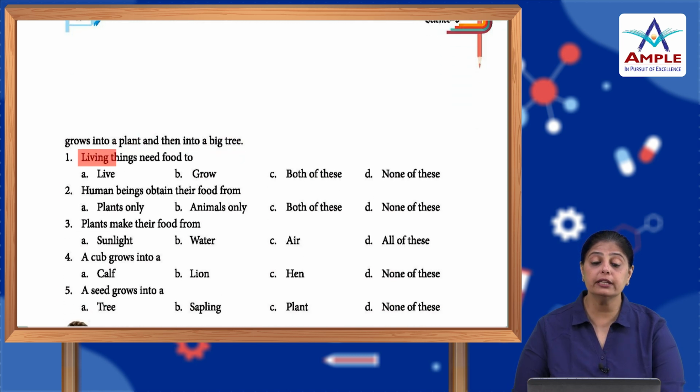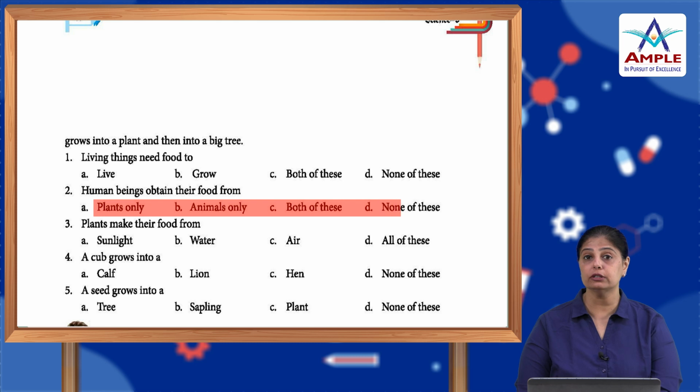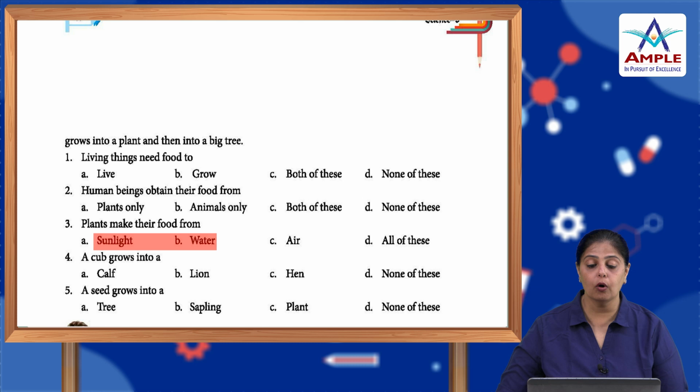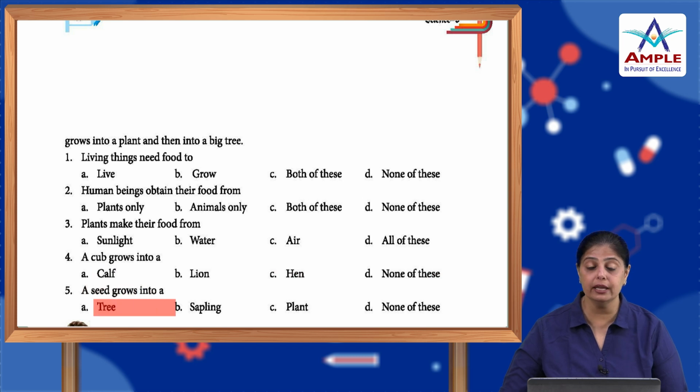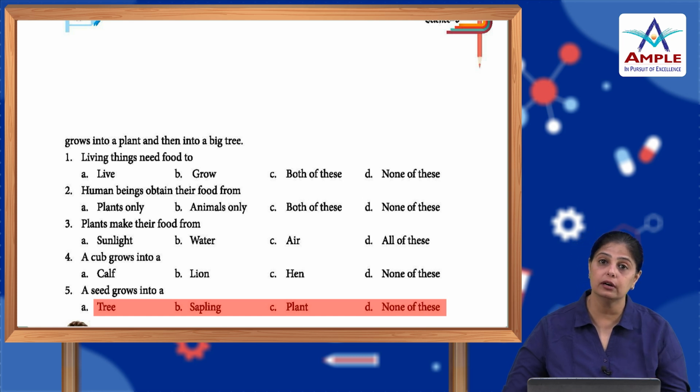Now, living things need food to live, grow, both of these or none of these. It is both of these. Human beings obtain their food from plants only, animals only, both of these or none of these. It is both of these. Plants make their food from sun, water, air, or all of these. It is all of these. A cub grows into a calf, lion, hen, or none of these. It is the lion. A seed grows into a tree, sapling, plant, or none of these. Into a sapling and then into a plant and then into the tree.